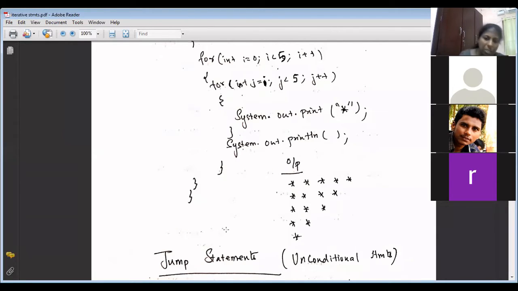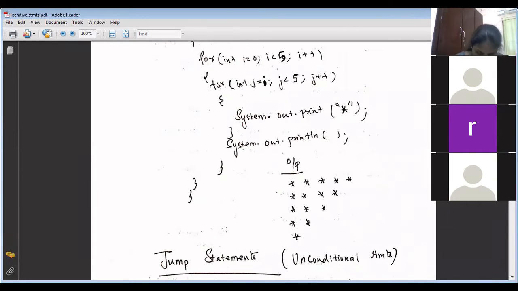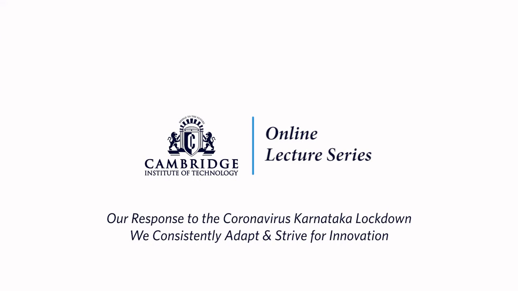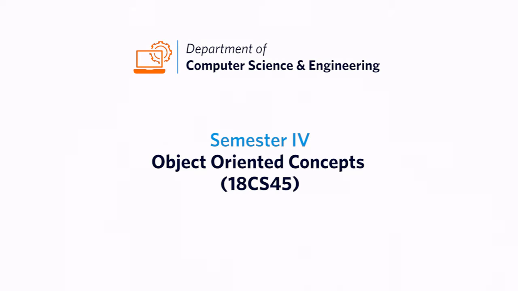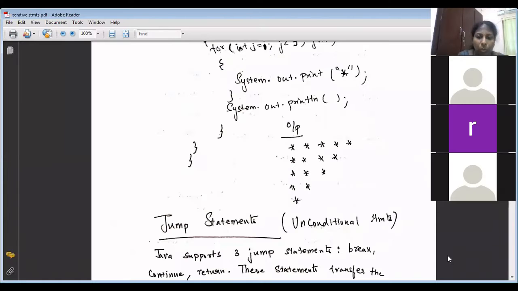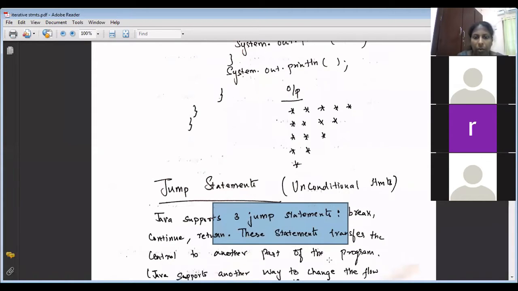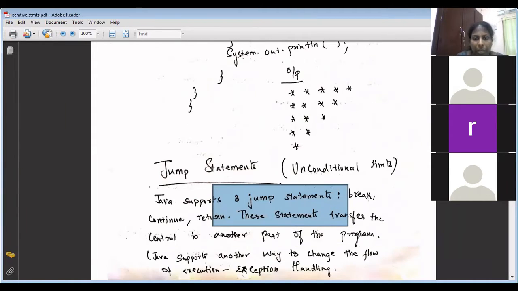What are the jumping statements in C? Goto, continue, return, break. In Java, however, you don't have goto. There are only three jumping statements: break, continue, and return. Goto is not there because it is not good practice to use goto.